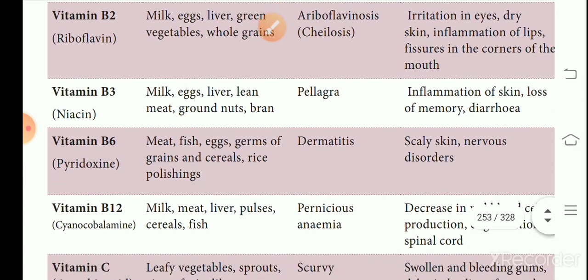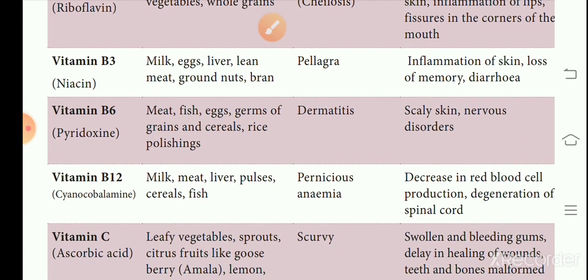Next one, vitamin B3. Vitamin B3 is called niacin. Sources are milk, egg, liver, beans, lean meat, groundnut, bran. Bran means the husk. Then pellagra. The deficiency of vitamin B3, niacin, causes a disease we call pellagra. What will happen means inflammation of skin, loss of memory, diarrhea. Inflammation means bulging of the skin, loss of memory and diarrhea.